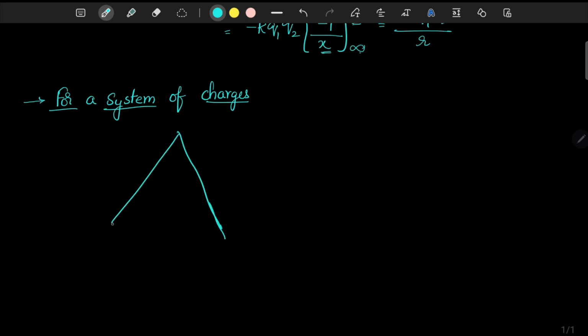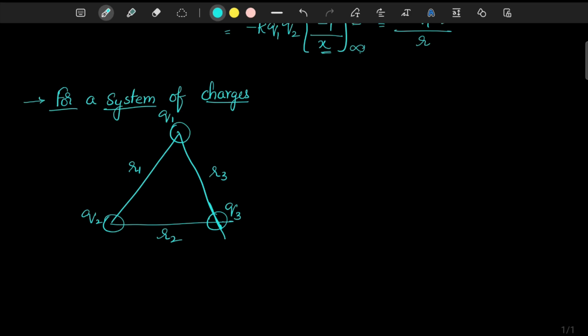You take a triangle, there are three charges there. This distance is r1, r2, r3, and the charges are q1, q2, q3. Then the total potential energy of the system, potential energy is generally a scalar quantity. It doesn't have any kind of direction.